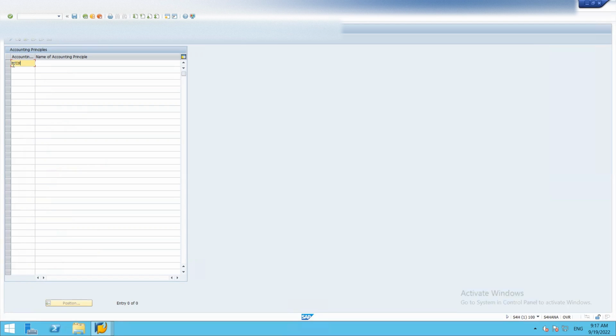FIND, Indian Accounting Standards, and next is FIUS, US GAAP.